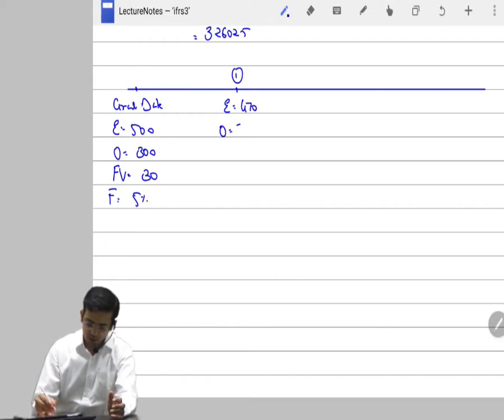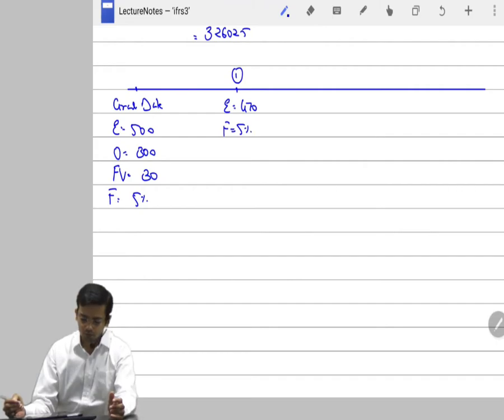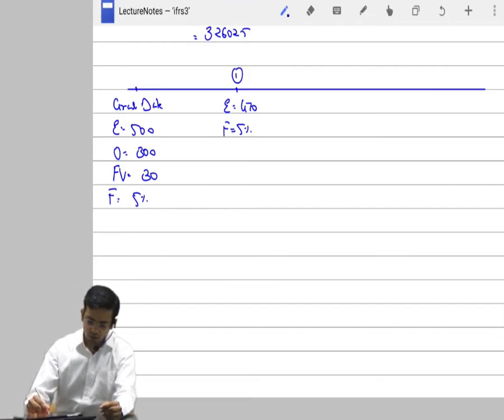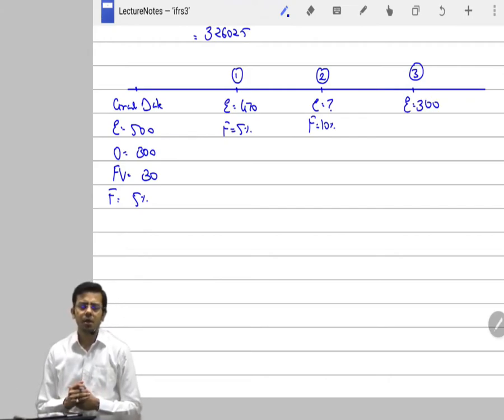Option still remains the same. Expected forfeitures are again 5% per annum over the period of 3 years. Fair value of the option is not known at the end of first year. It doesn't matter. We are going to consider 30 rupees only. At the end of second year, we don't know how many employees are there, but expected forfeiture turns out to be 10% per annum over the period of 3 years. So you should understand the language. Over the period of 3 years is what they are saying again and again. Why are they using this language?